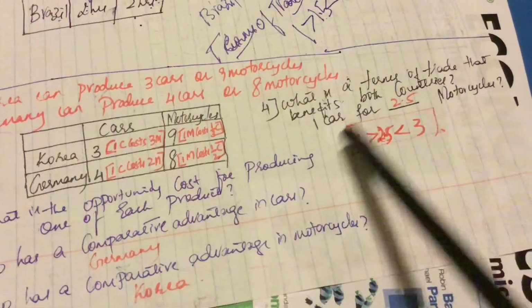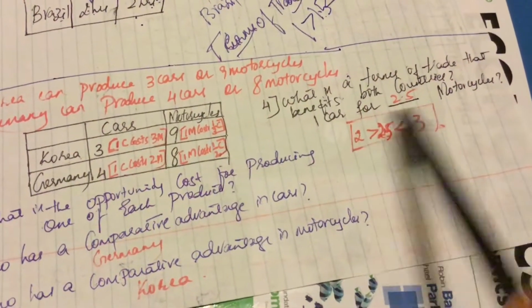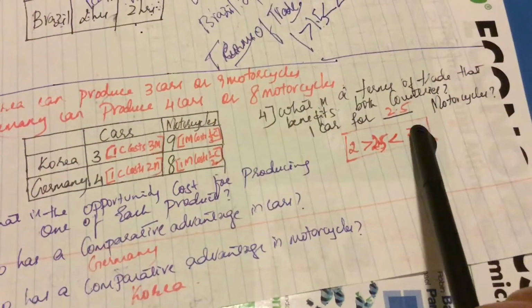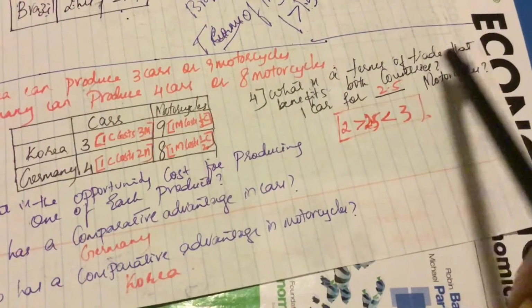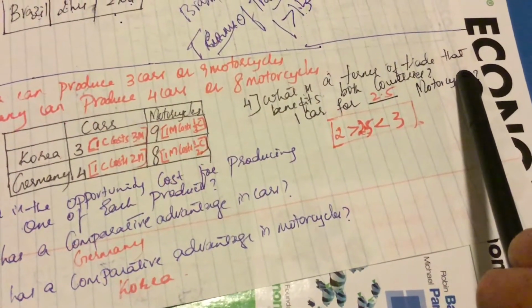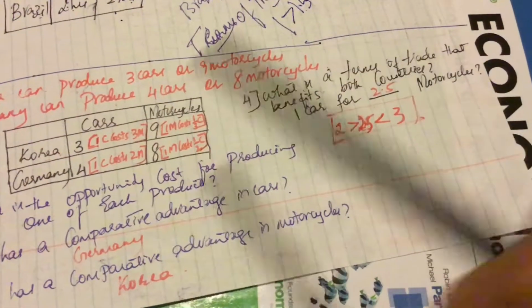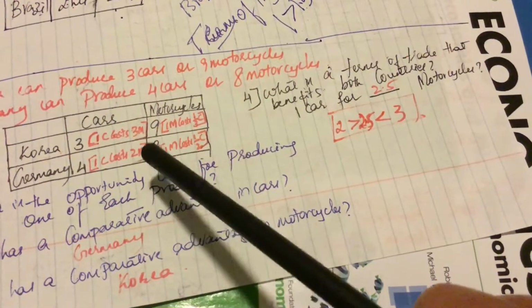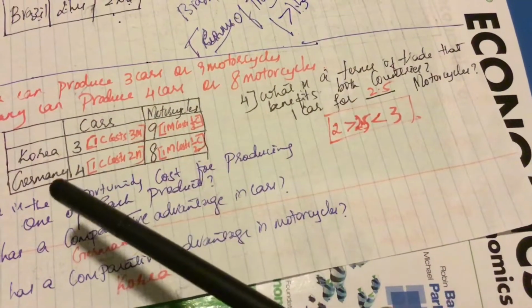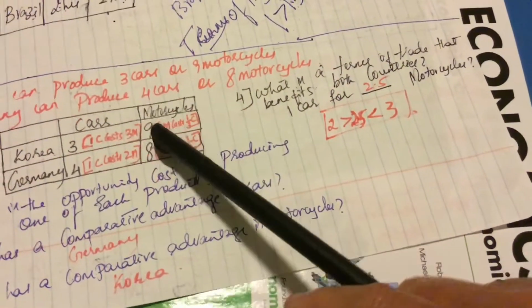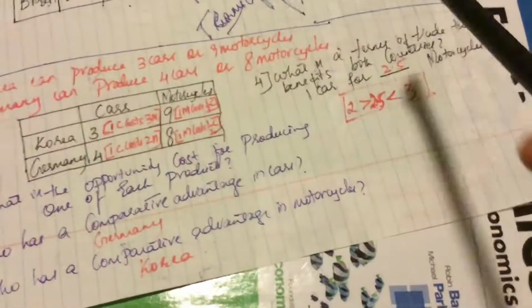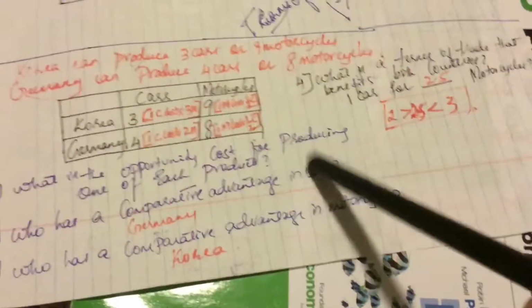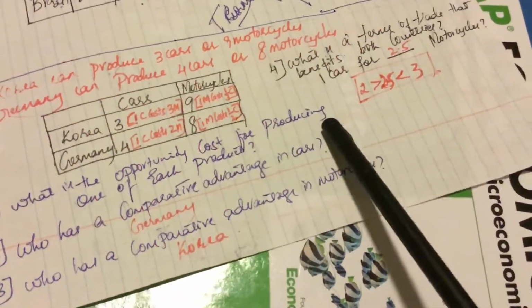So what is the best price that works out for both of them? The price is 2.5: one car for 2.5 motorcycles. As I explained, it is more than 2 motorcycles, which benefits Germany, and less than 3 motorcycles, which benefits Korea. So this is how the terms of trade is calculated. Hope this helps. Thanks for watching.